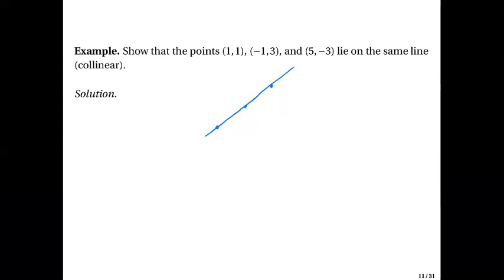So what we can do is to choose 2 points on this line, say this point here and this point here, and then calculate the slope of the line generated by these 2 points. Then we again use 2 points.